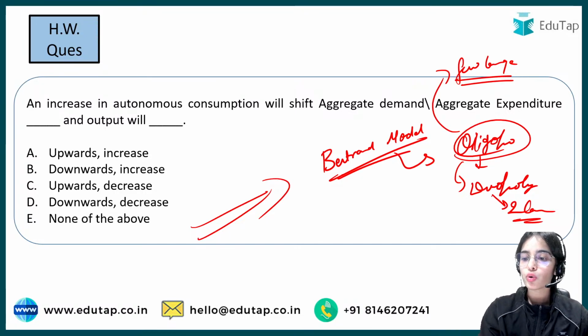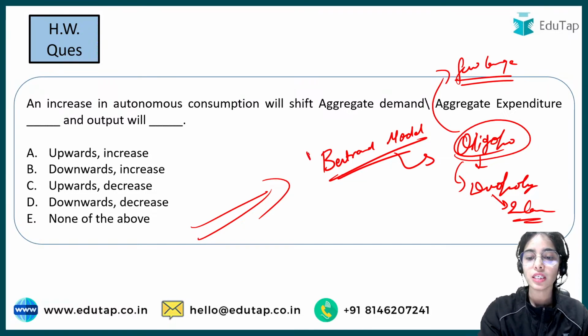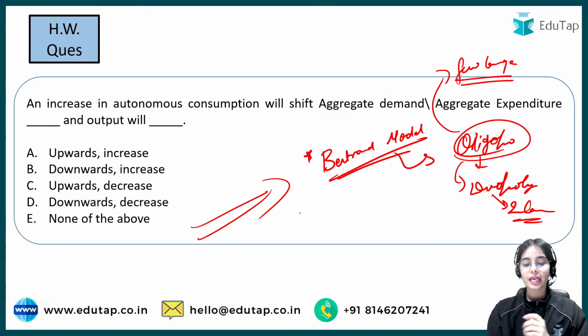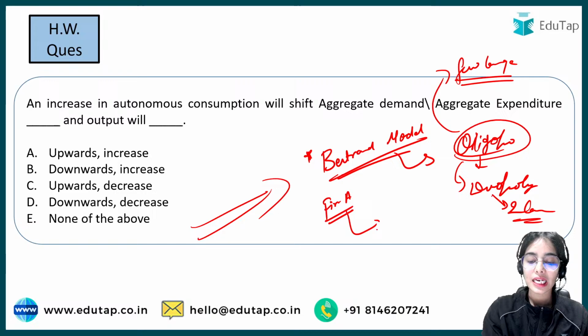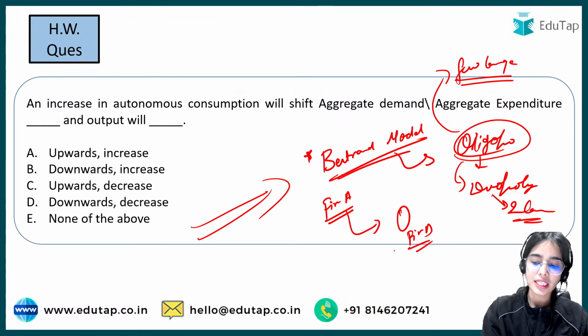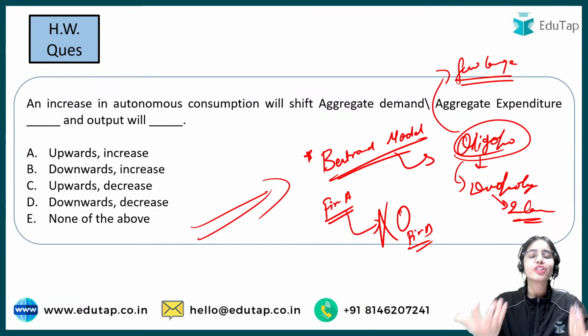Under this oligopoly market structure, the Bertrand model says that firm A is changing its price considering that the other firm, firm B, the rival firm, will not change its prices. So this is the assumption taken by firm A and firm B: if I change my price, the other firm will not change its price.